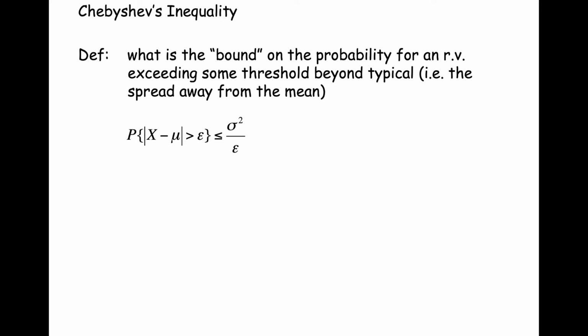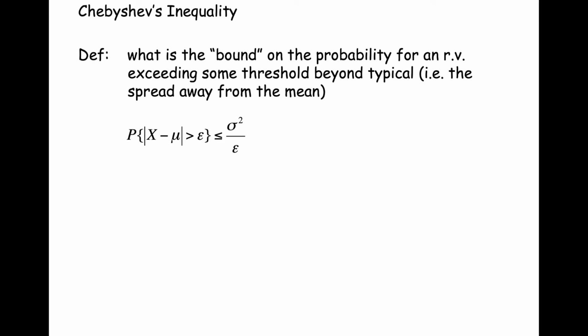It describes a probabilistic bound, and this bound sets limitations on how the probability that a random variable can exceed a threshold, i.e., how often it is beyond a typical value, spread away from the mean. And so how we write Chebyshev's inequality is as follows.